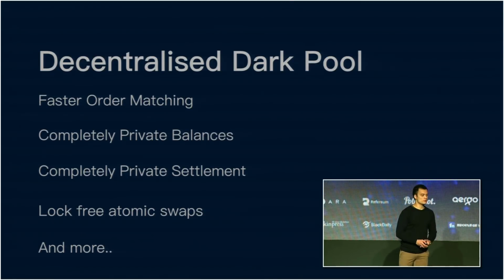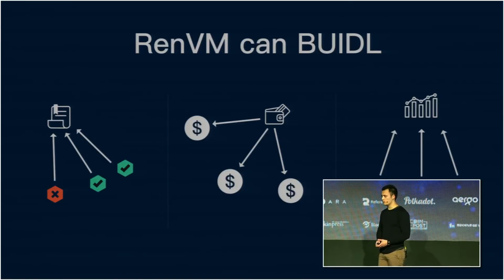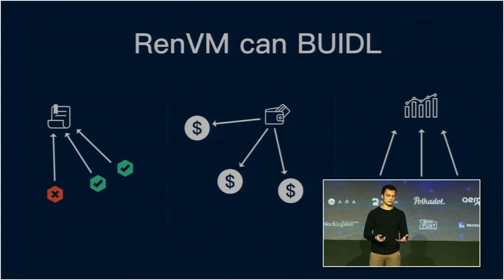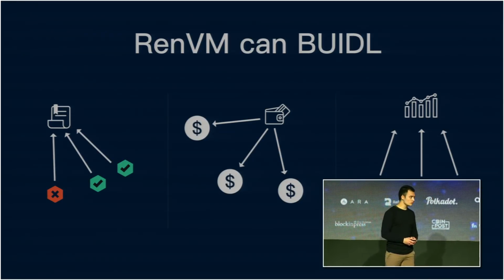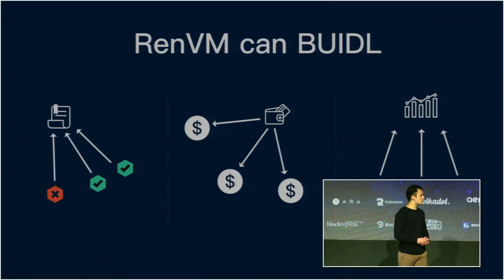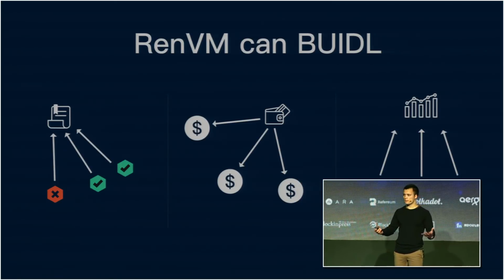But we can do so much more than this. With Ren Virtual Machine, we have a completely general compute engine. Whatever you want to build, you can build on RenVM. You can develop zero-knowledge voting systems. You can develop zero-knowledge decentralized finance of any kind. And you can also build applications that consume data from large sets of users and perform high-level analytics on that data, such as in the health industry, without ever putting the data of those users at risk.